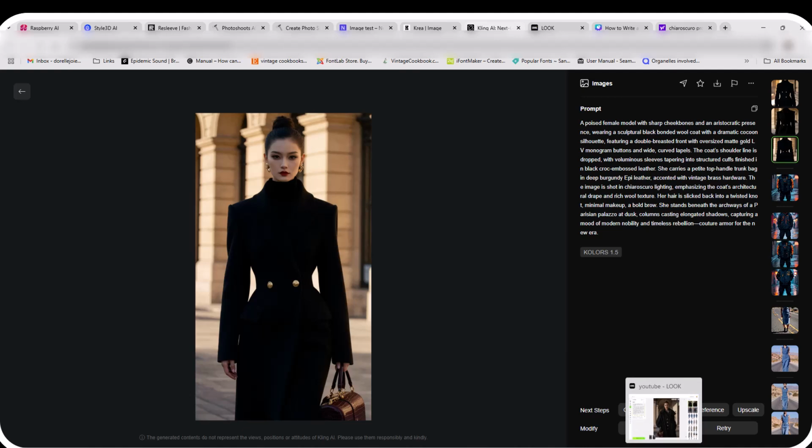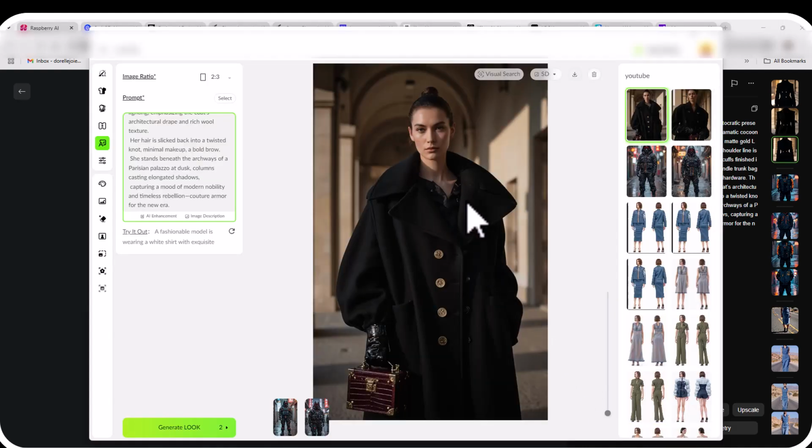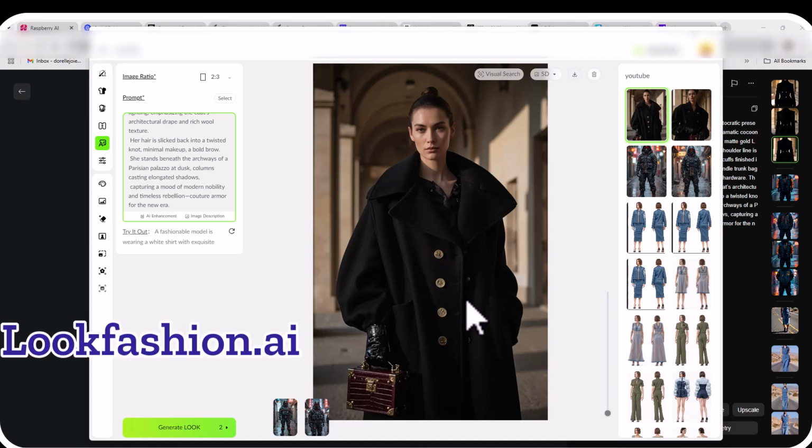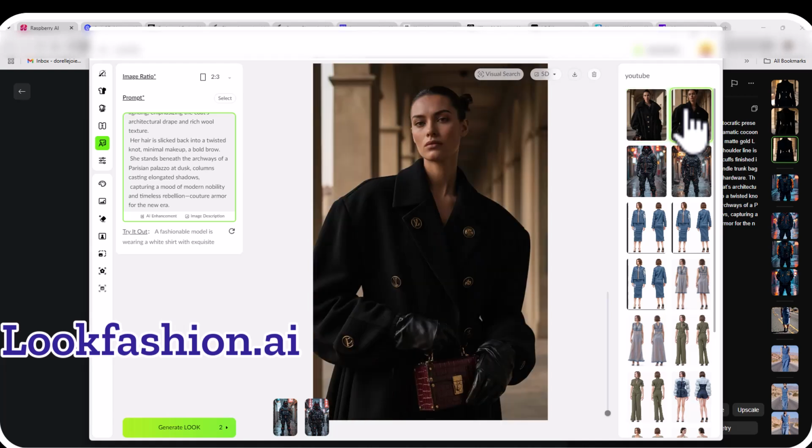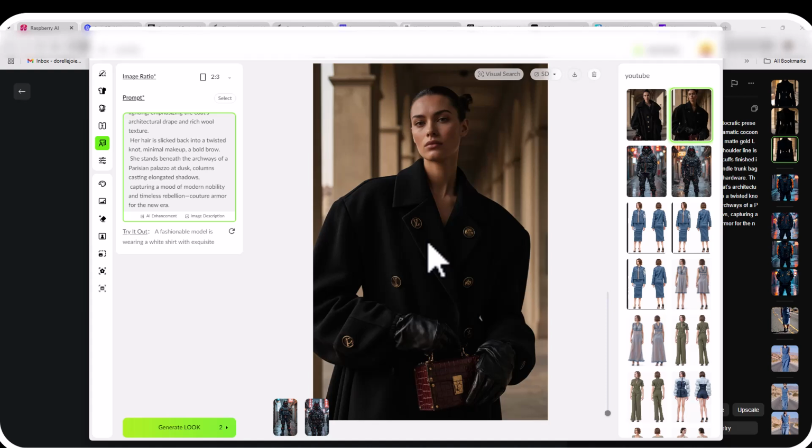And the last but not least is Look AI. And again, you've got the big voluminous sleeves along with the buttons that have some kind of monogram on them. The bag matches, the cuff has the leather, and all of those details are met by the prompt, especially the lighting with the cast of shadows. And again, here is another interpretation of the prompt. So no matter what AI you put your prompt in, you should be able to get very similar outcomes.